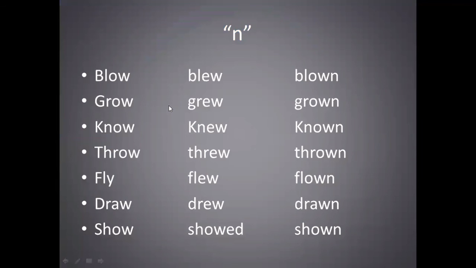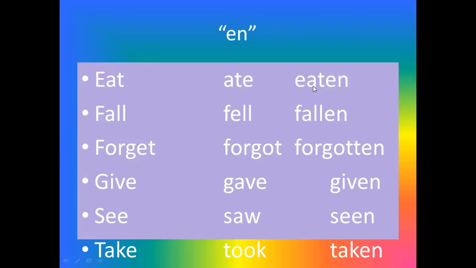Eat, eaten. Fall, fallen. Forget, forgot. Give, given. See, seen. Take, taken. Again: eat, ate, eaten; fall, fell, fallen; forget, forgot, forgotten; give, gave, given; see, saw, seen; take, took, taken.